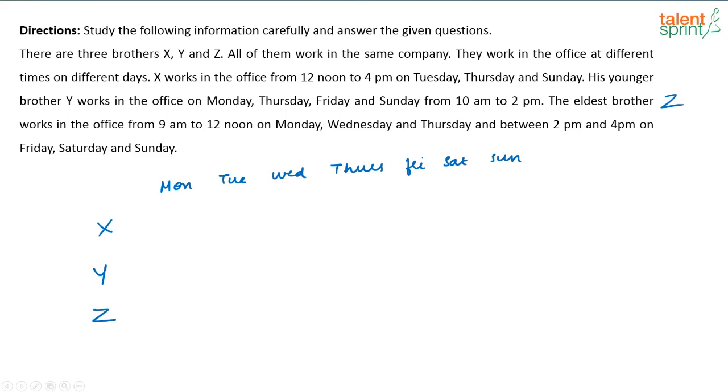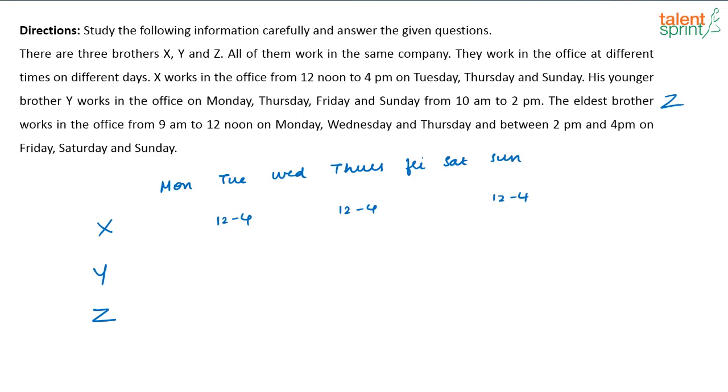Now, what is X doing? They work in the office at different slots. X works in the office from 12 noon to 4 p.m. on Tuesday, Thursday and Sunday. So, 12 to 4 on Tuesday, 12 to 4 on Thursday and 12 to 4 on Sunday. I am just writing down the information, that's all.